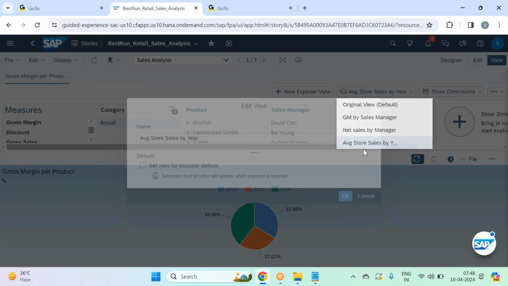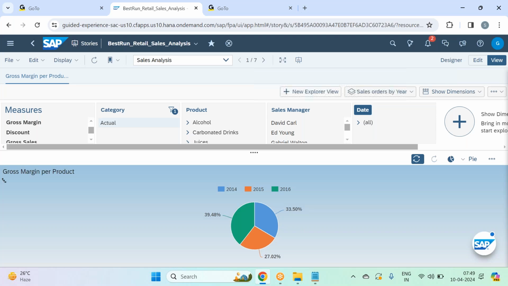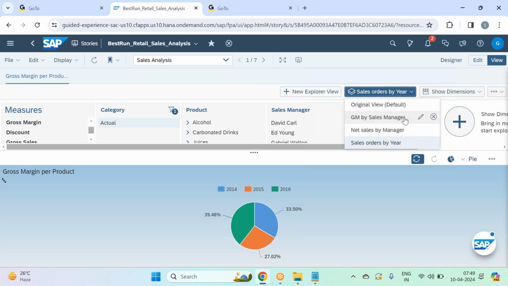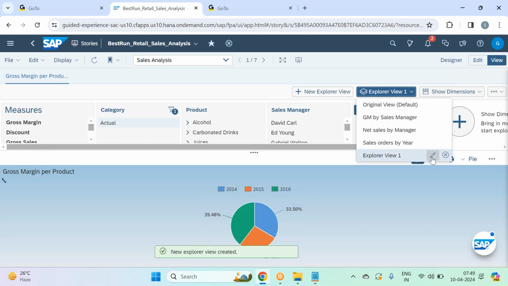I edit this as sales orders by year. So like that, users can keep on creating their own widgets, guys. Whatever they want, they can start creating the widgets. So here you see, I created 3 self-service views. I can create a new Explorer view. So this time, average store sales by location.